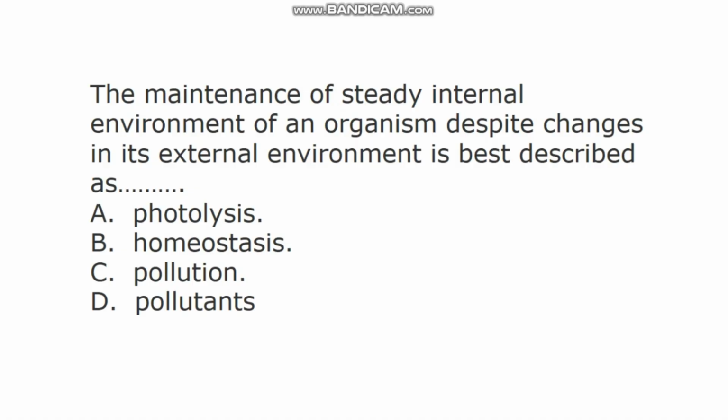In this question, the correct answer is B. Homeostasis. Homeostasis deals with the maintenance of the internal environment of an organism. It's a process whereby the internal environment of an organism is kept constant despite changes in the external environment of an organism.